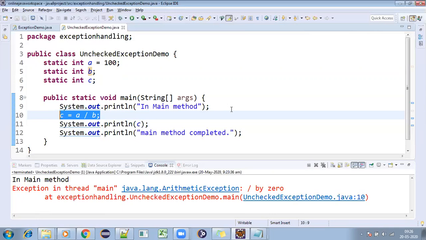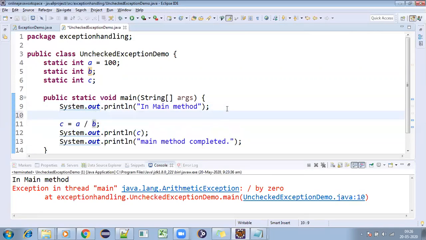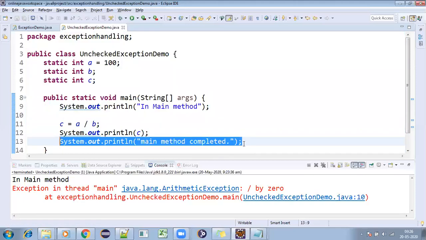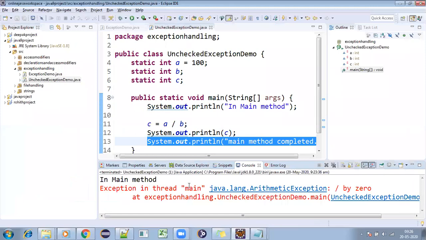That problematic code you need to handle. So how can we handle it? By using try. See, just now we executed this program. So main method completed, right? Main method completed is not coming in the output, if you can see. So if I'm running this program, main method completed is not coming, right?